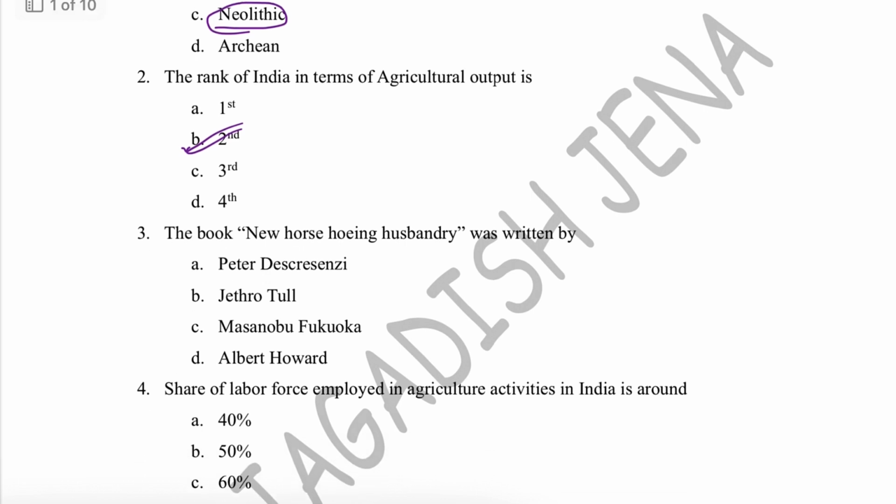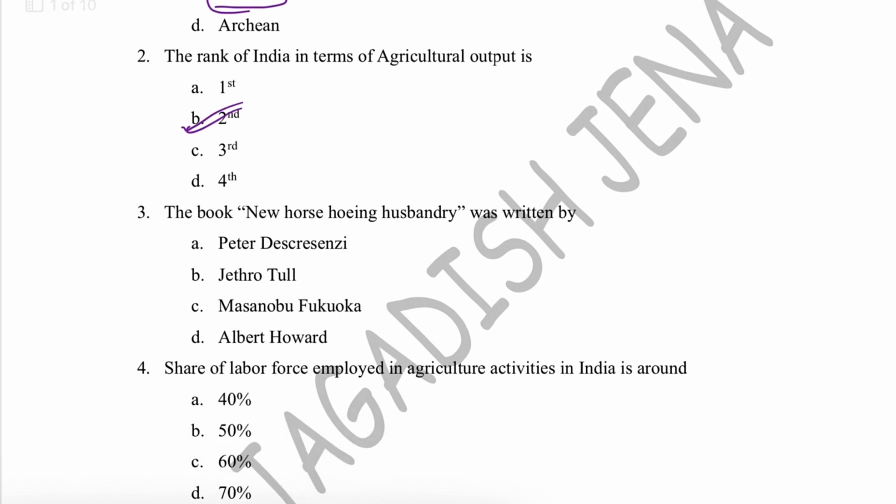Then the next question is, the book New Horse Hoeing Husbandry was written by Jethro Tull. He is also known as the father of tillage, and the term weed was also coined by Jethro Tull.